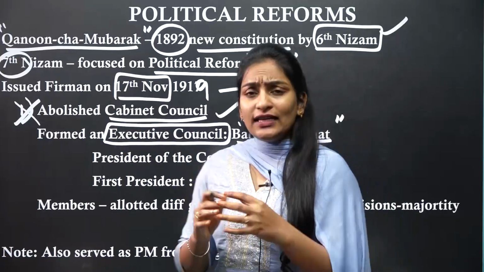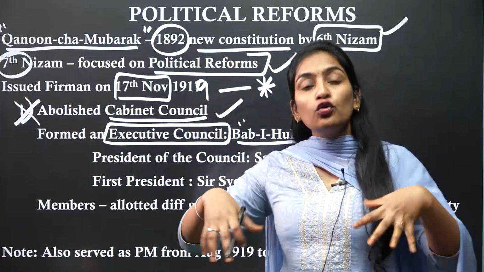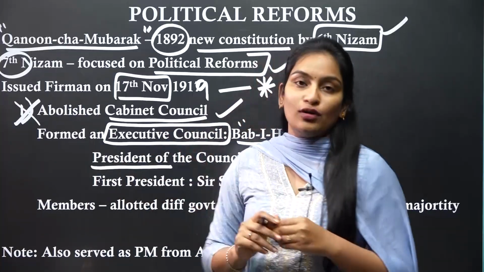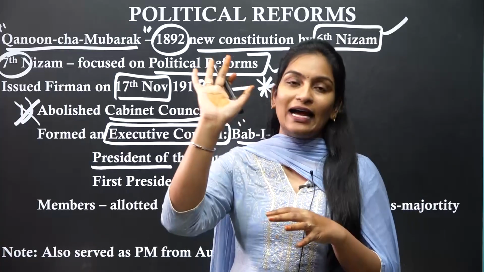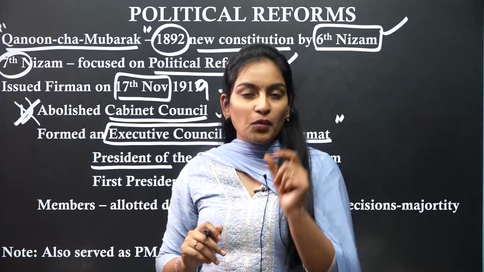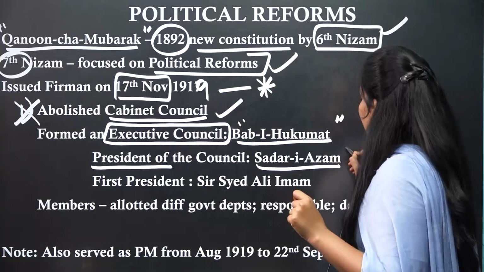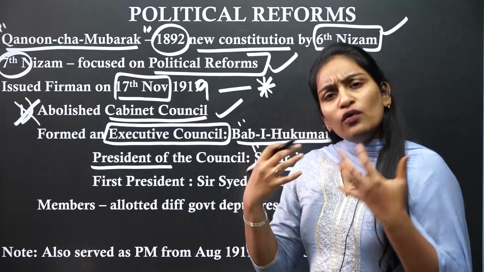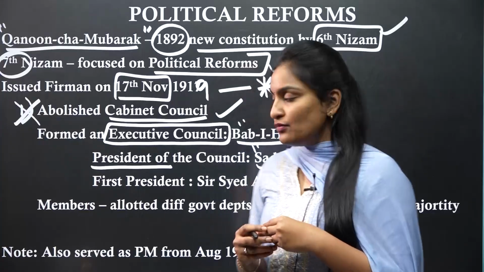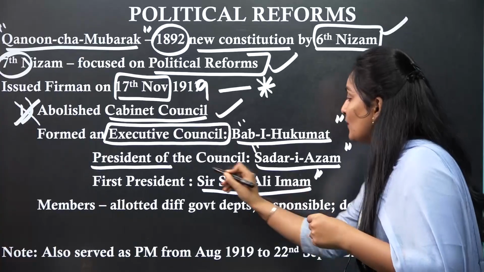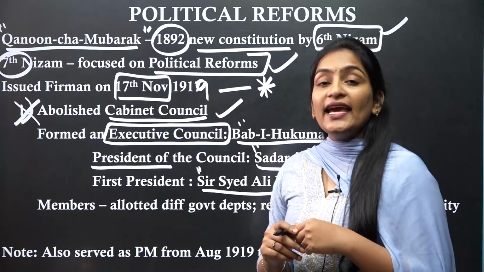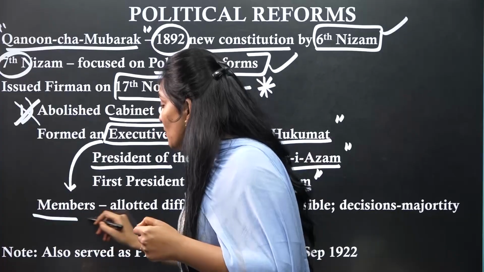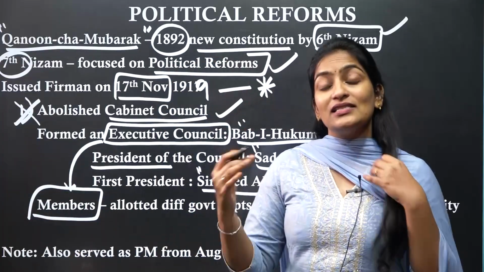Then this executive council consists of a group of members, a group of ministers. It also has a president, meaning the whole executive council will have a president. The position given to the president of this executive council is called Sadr-e-Azam. So who was the first president of this executive council? Sir Syed Ali Imam was the first president. Who is going to sit in this executive council? The members will be selected by the Nizam himself.